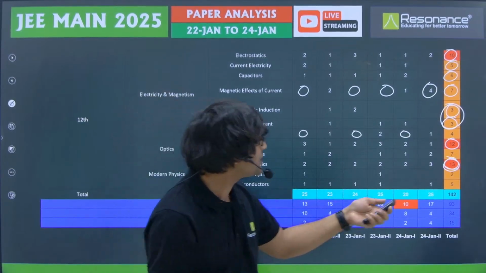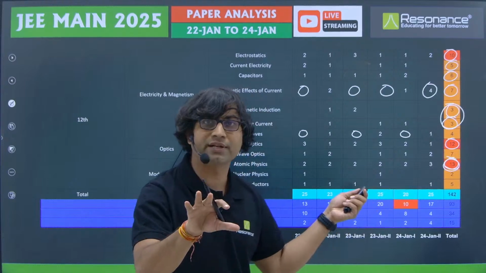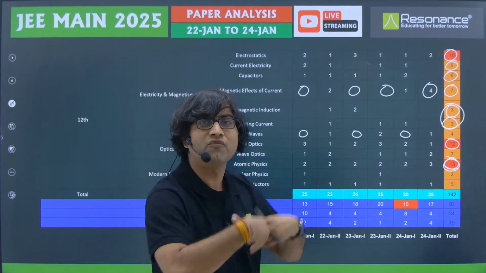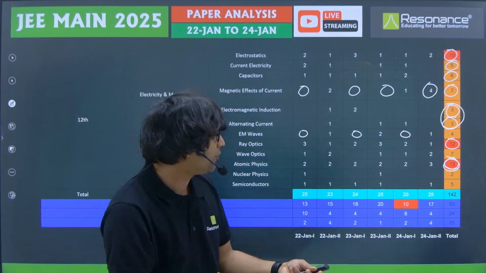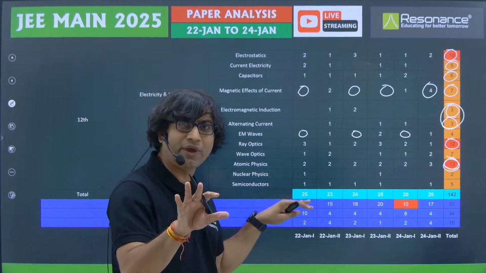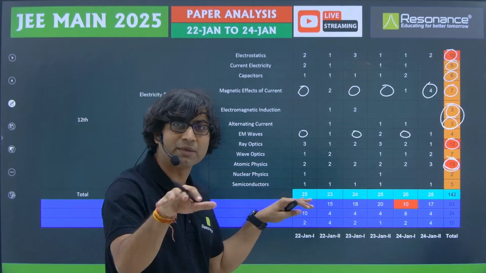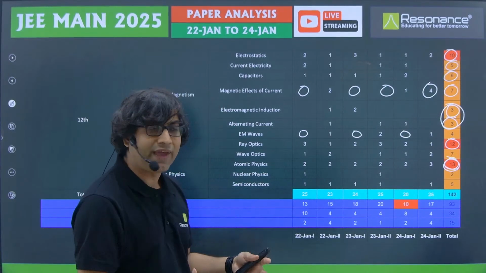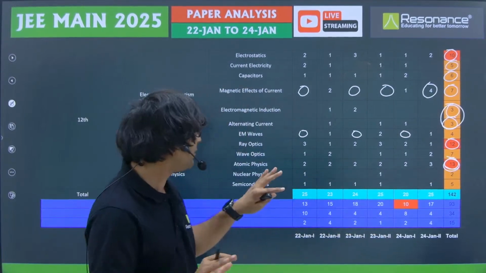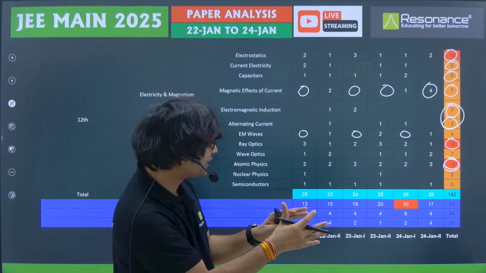For example, in the last paper, there was one problem from photoelectric effect, which was based on the number of photons emitted per unit time from a source. And apart from that, only one question was related to X-rays. Many people have a tendency to leave X-rays, but only one question so far we have received from X-rays. Remaining were from Bohr's model and photoelectric effect.